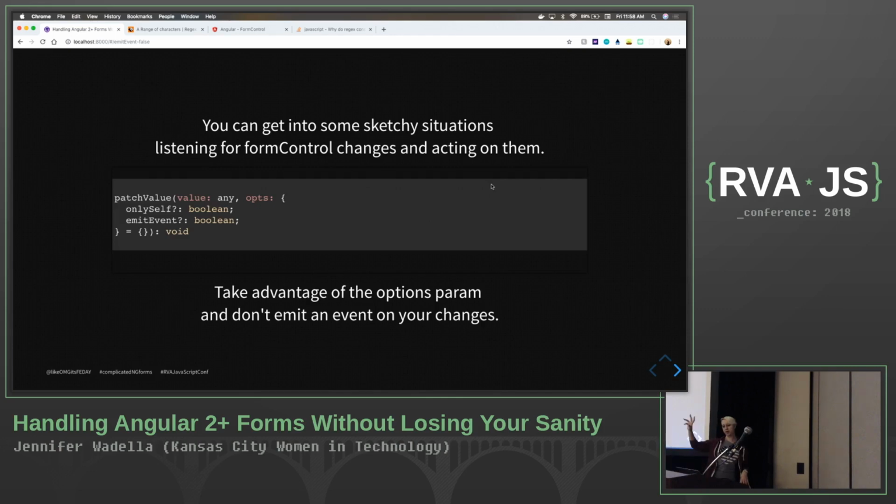But there's this great little option you can pass in called emit event. So if you're listening on something and making a change to it, obviously when you make a change, it's going to emit an event. But if for some reason you're in some crazy situation where you don't want that event to emit because you know exactly what you've done and you don't want to rely on that anymore, you can do emit event false, and that will solve a lot of your problems. And if anybody ever finds this explained in the documentation, I'd love the link to it so I can include it in this presentation, but still haven't found it yet. But this can absolutely get you out of a lot of very sticky situations.